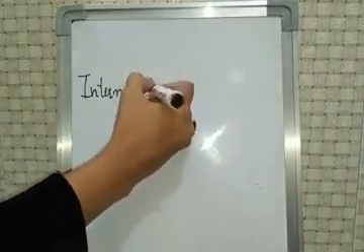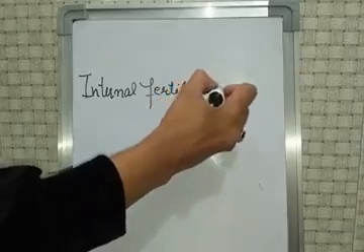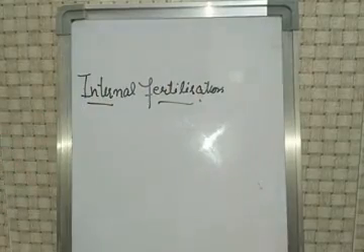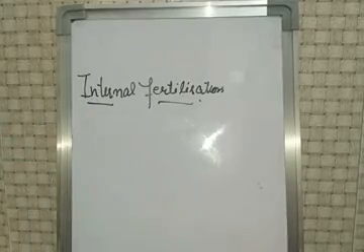What is internal fertilization? From its name, we can say that the fertilization occurs inside the body of the female, and external fertilization takes place outside the body of the female.